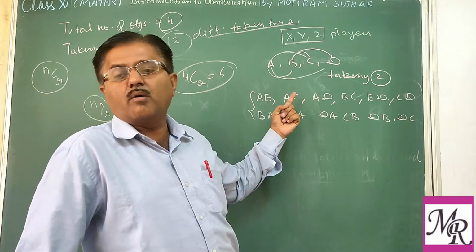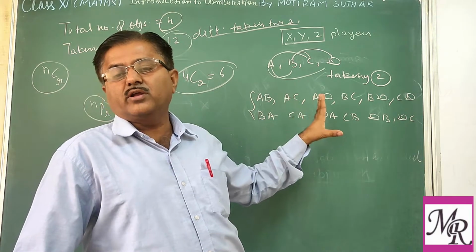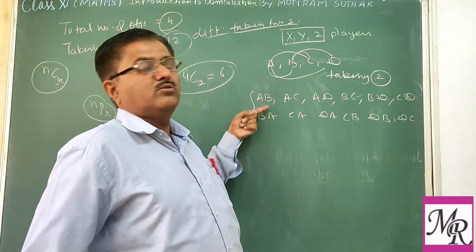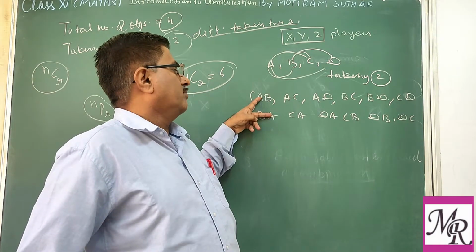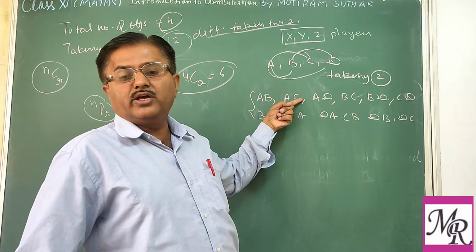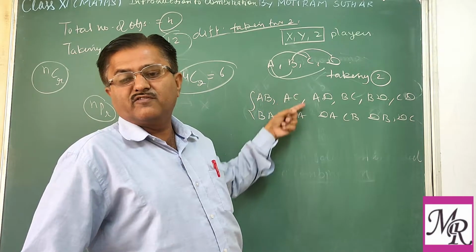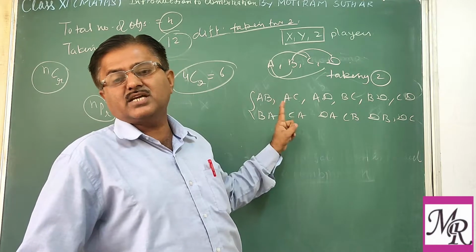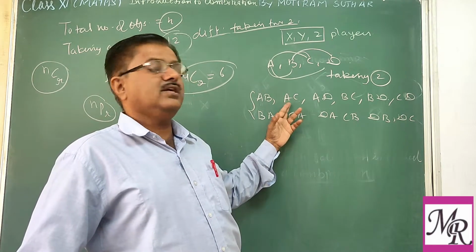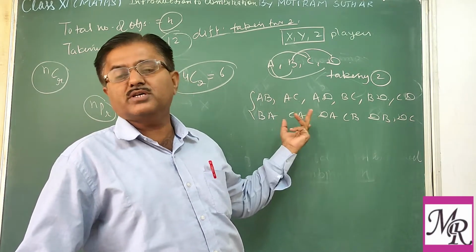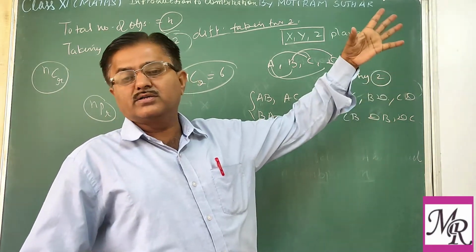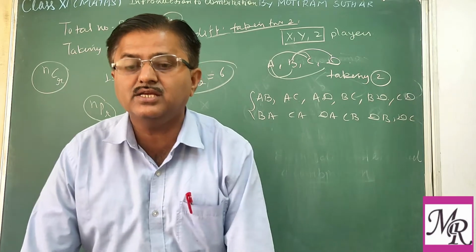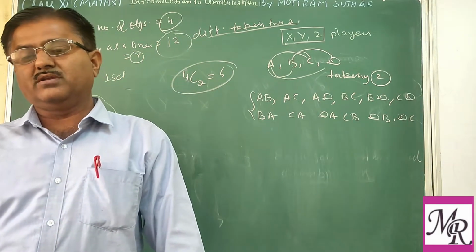But in combination, order is not important. It means AB and BA are both the same, and that's why we consider them as one combination. Similarly, AC and CA are different arrangements, but the selection is the same. We are selecting A and C or C and A, both persons are the same, so only one. Similarly for the others.